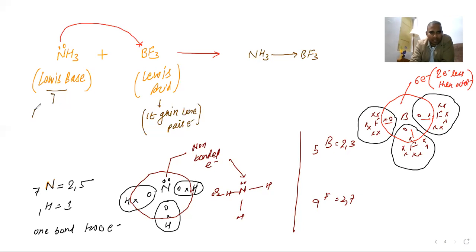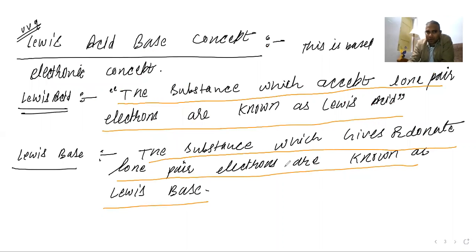Why is it a Lewis base? It gives a lone pair of electrons, it gives 2 electrons. So giving an electron pair means Lewis base. Taking electron pairs is Lewis acid. Can you understand this? Yes, sir. Very good. So please make a note of it.